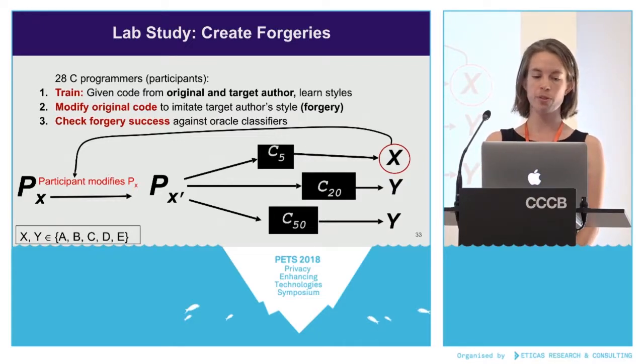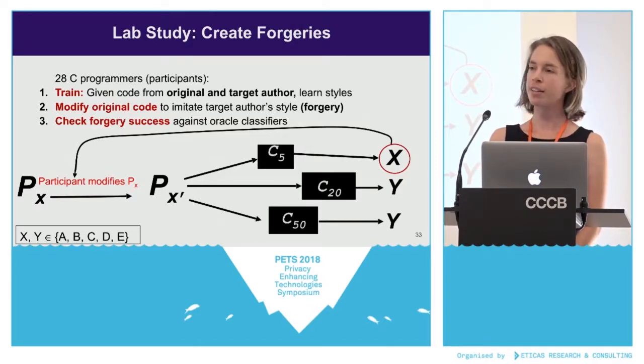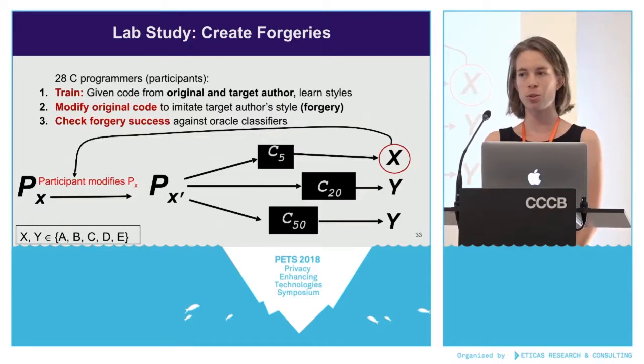So in this example, this forgery px prime is fooling C20 and C50, since those classifiers are outputting Y instead of X, and it's not fooling C5. So in this example, the participant would see this, and they would continue to change px prime, or they'd choose to end the study.